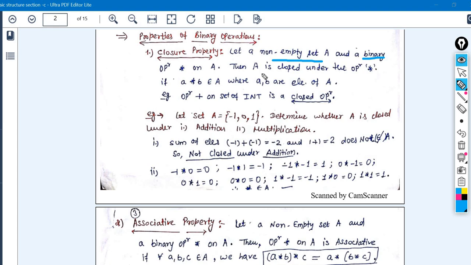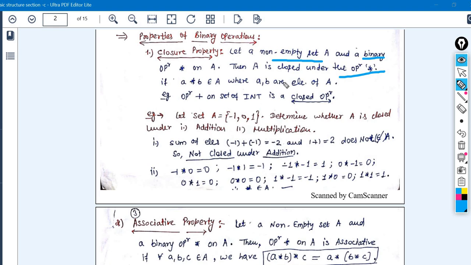So closure means if you are applying any operation, any star operation, as I've already mentioned, the star doesn't mean multiplication, it means any operation. You are giving the definition of whatever symbol you are using as the operator symbol. Okay, so what is the meaning of the closure property?